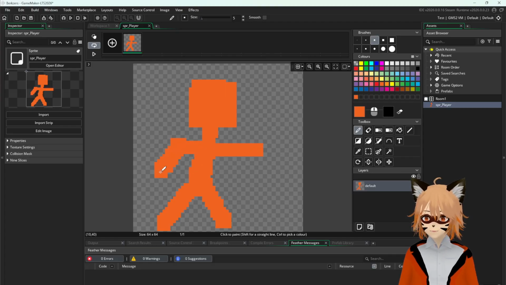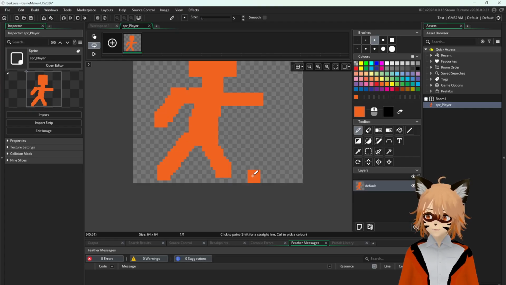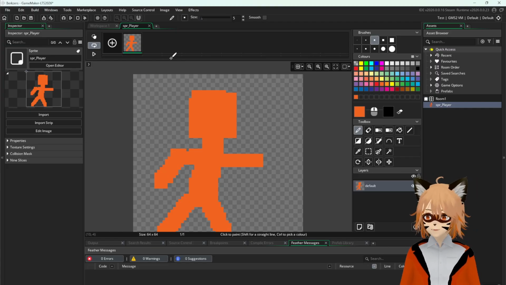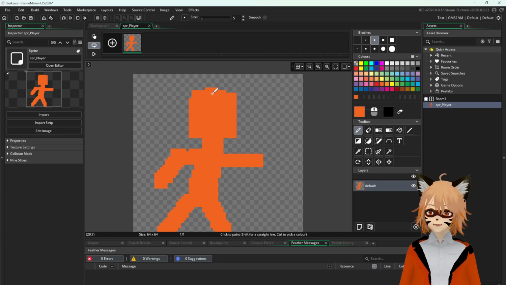All right, and it'd be like that. So he's not purple guy, he's orange guy. Right, so we have here the orange guy. It doesn't have to be pixel perfect because this is your first game, so don't worry about the art too much. All right. Okay, and I'm gonna save this.